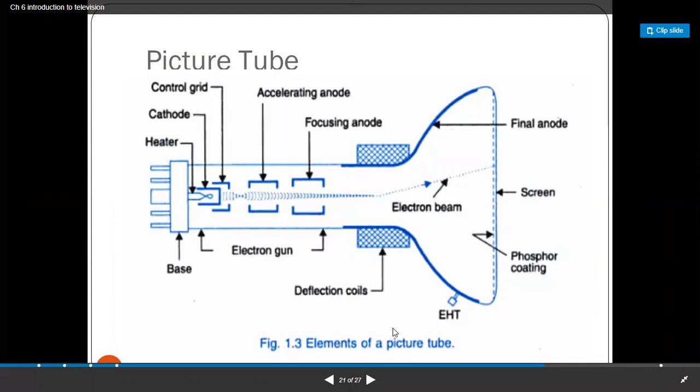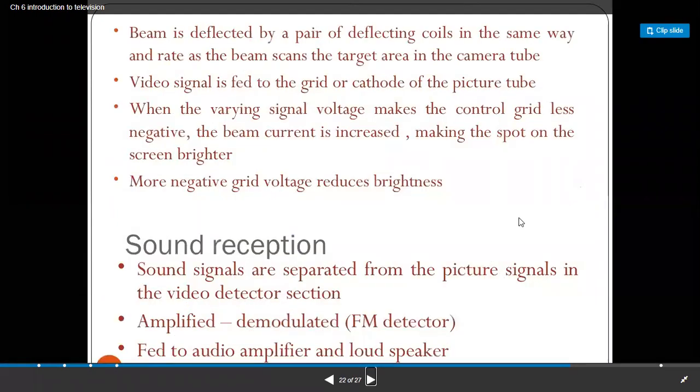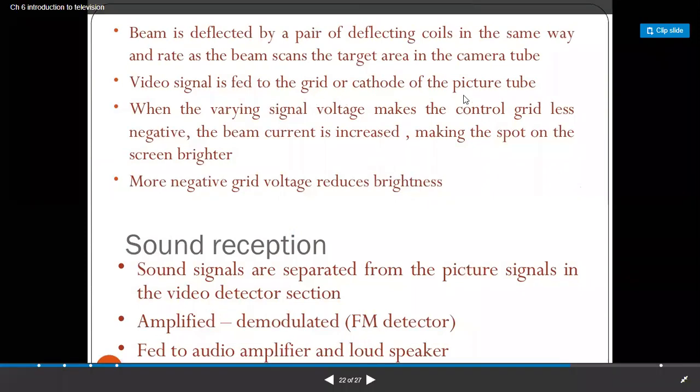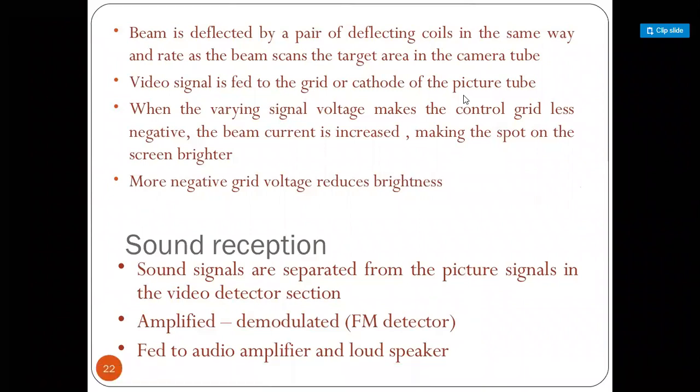This one is about the picture too. Here the beam is deflected by a pair of deflecting coils in the same way and rate as the beam of the scan. The video signal is fed to the grid of the cathode, and the cathode emits the picture. Negative grid voltage reduces the brightness information; when the voltage is larger, the brightness information is more.